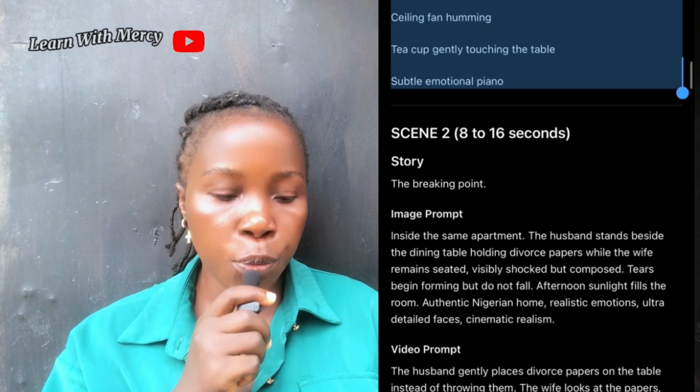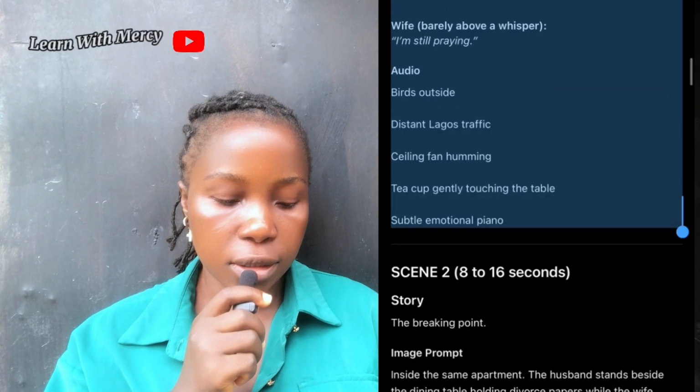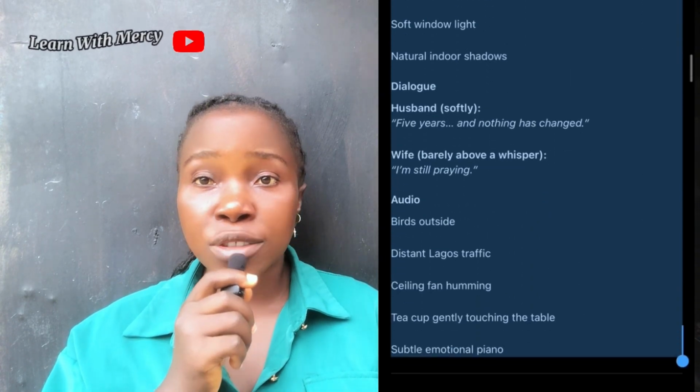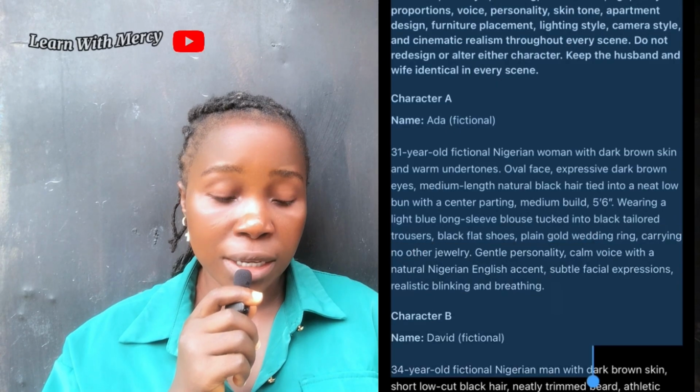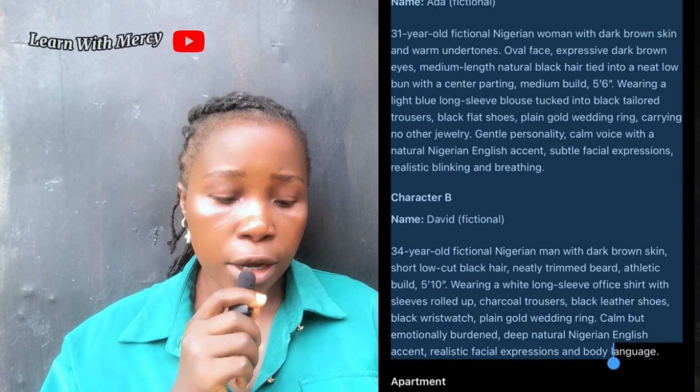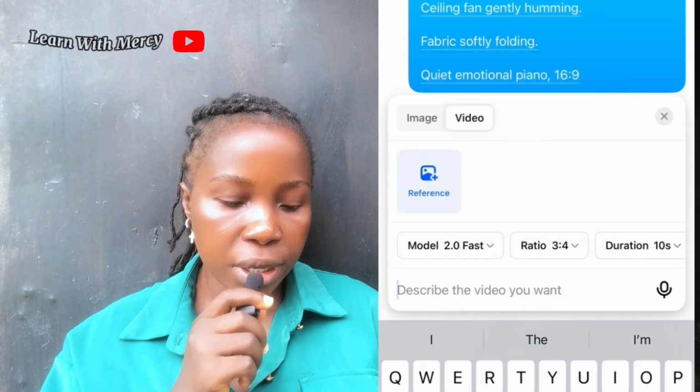Well, I love what I got here, but then let me go back and copy the second prompt and know if it will still give me the same exact characters. So I went back to ChatGPT, but first of all, I copied the master consistency block. I copied it and then went back to Dola AI and pasted it.